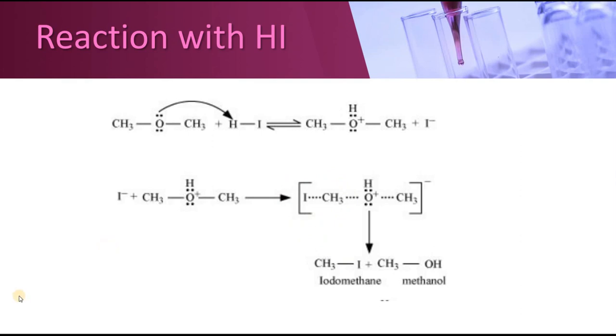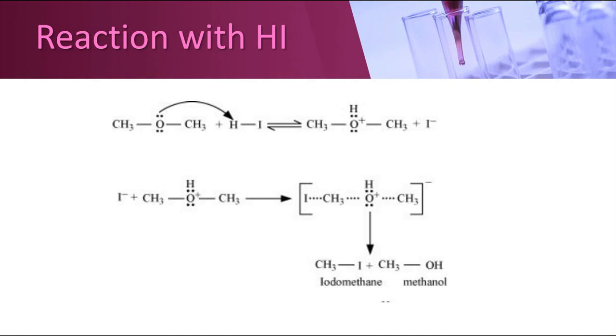These are the only two reactions which are available for the ethers. I have told you already that other reactions, that is oxidation, reduction and reaction with bases or acids, are not possible for them. So these two reactions are the only ones which are feasible for ethers.